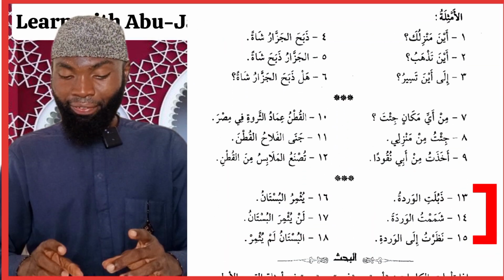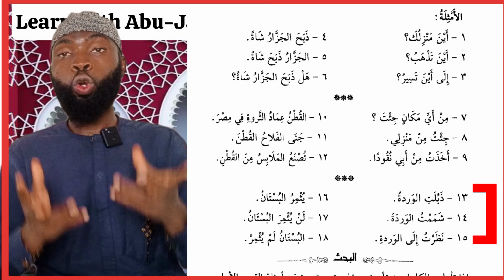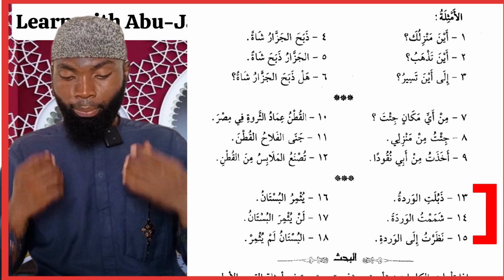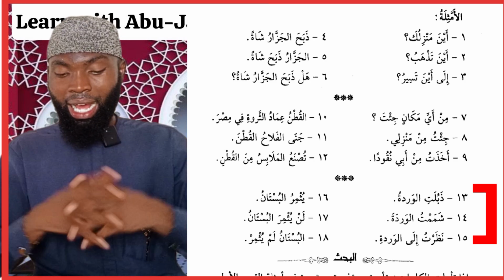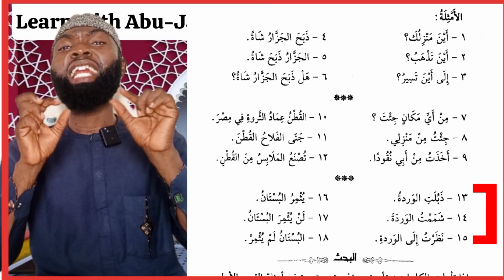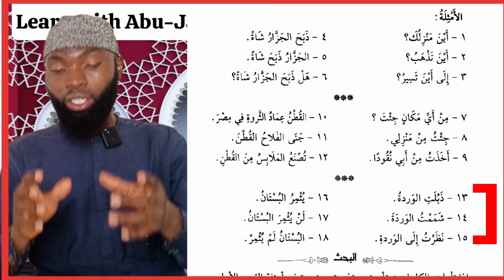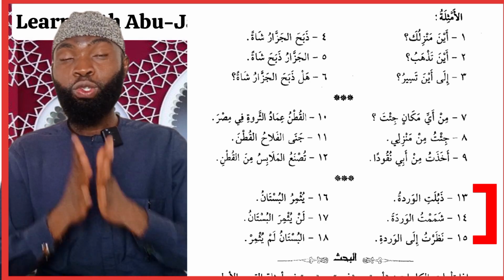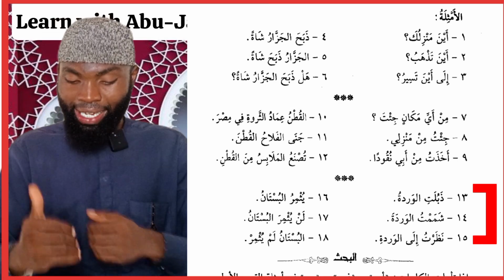Number 13 and the fifth column we have dhabalatil wardatu, the rose became withered. Number 14 we have shamantul wardata, I smelled the rose. And number 15 we have nazartu ilal wardati, I looked at the rose. So rose here also appeared in all of the three sentences, and it's sometimes with dhamma, fatha, and kasra.